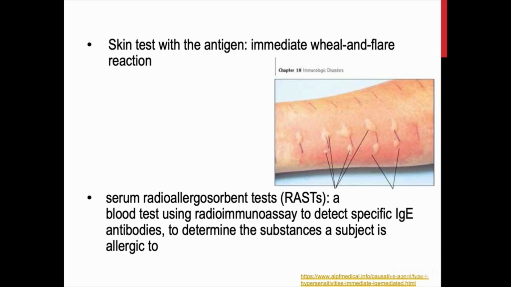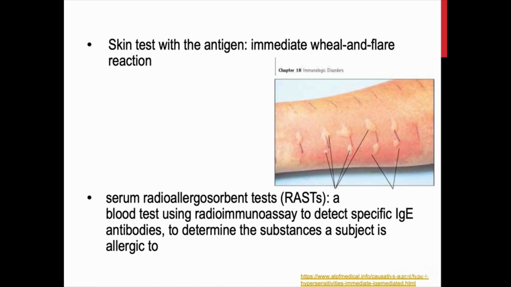A skin test with a causing agent results in an immediate wheal and flare reaction. The skin prick test, for example, is the most common allergy skin test. So what we do? First, we place a series of tiny drops of the allergen on your back. Then you get a quick needle prick in the skin underneath each drop. If you are allergic, you will get a red and itchy rash, especially at the needle prick site.